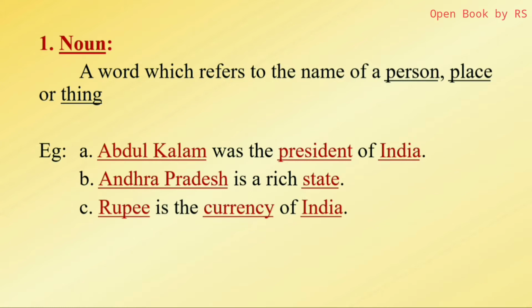Next, Andhra Pradesh is a rich state. Andhra Pradesh, name of a place. Of course, state, also name of a place. Next, rupee is the currency of India. Rupee, currency, India, all these are nouns. There are various kinds of nouns: proper noun, common noun, material noun, collective noun, abstract noun. I will explain all those things later.